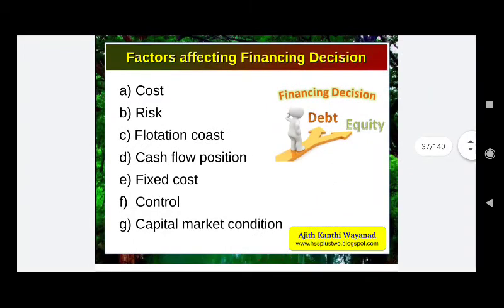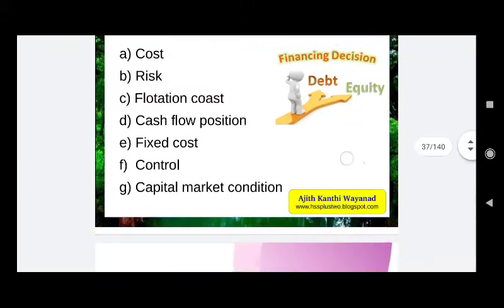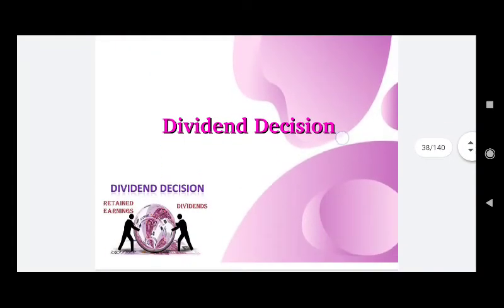Let us see this at a glance. Factors affecting financing decision: first cost, second risk, flotation cost, then cash flow position, fixed cost, control, capital market conditions. These are all going to affect the company's debt equity combination.